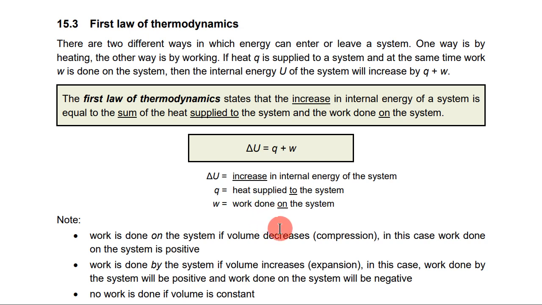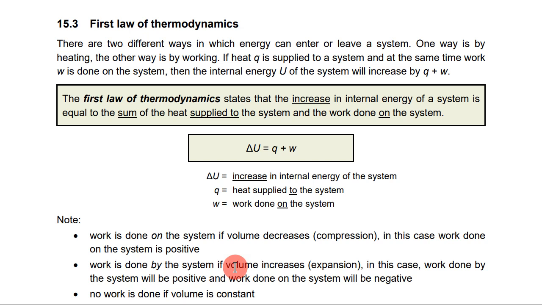So that means if the volume of a system decreases, compression, somebody must have exerted a force on the system and compressed it. Then we say that work has been done on the system. But on the other hand, if the volume of the system increases, expansion, we can say that the system itself must have exerted a force to expand against the external pressure.